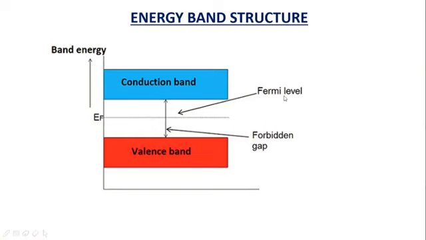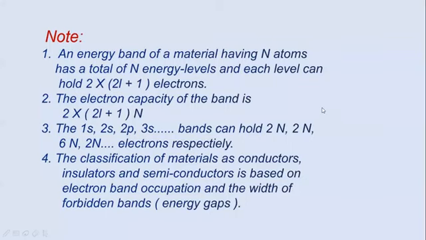Here, the Fermi level is the highest energy level which an electron can occupy in the valence band at 0 Kelvin. And how many electrons are available? There are 2(2l+1) electrons available. So that we have calculated.